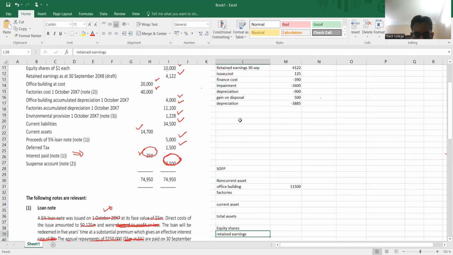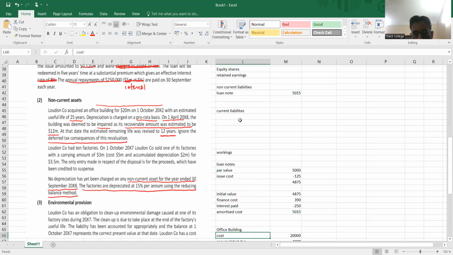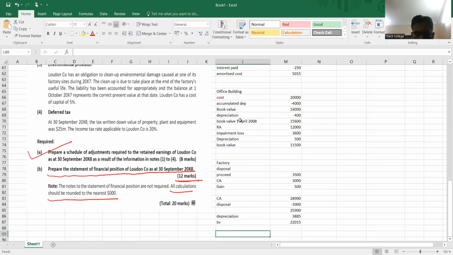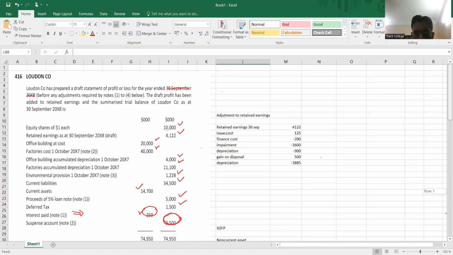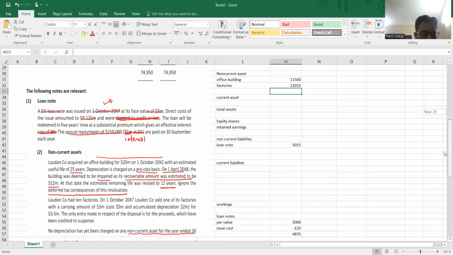And now find out the factory's carrying amount. The factory's carrying amount after depreciation is 22,015, and this is the balance sheet value. 22,015. And this is my total non-current assets to be shown in the statement of financial position. Okay, so this is the adjustment related with the factory.